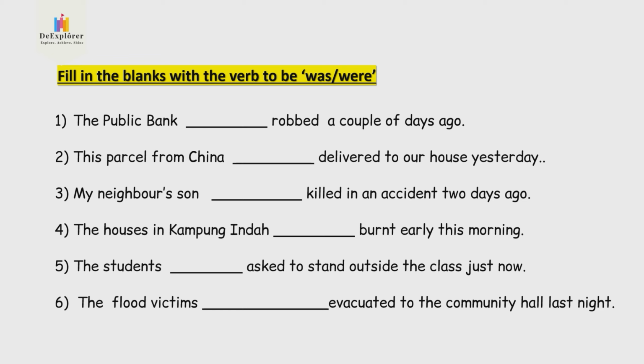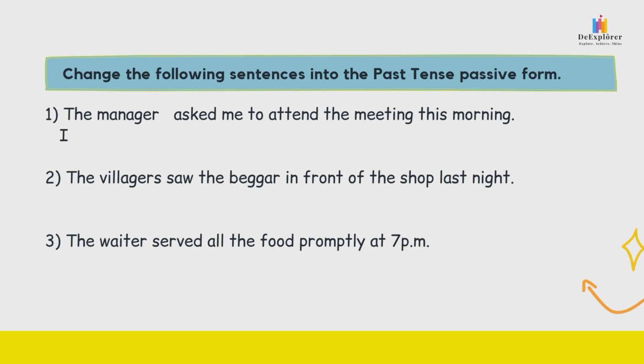Okay, so you check on your own. If you do not know 谁用 was 谁用 were，看前面的已经抄好了的。Right, singular subject use was, plural subject use were. Okay, check and then you write the answer. Change the following sentences into the past tense passive form. Okay, write this sentence into your exercise book and you are going to do 6 sentences together with me.